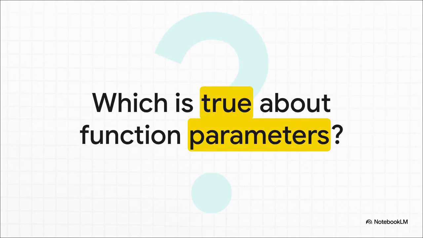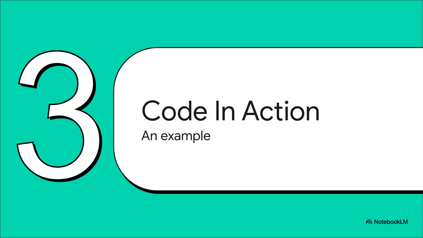Okay, one more quick question for you. What about those function parameters, the info that gets passed into the classroom? Are they A, something you should try to avoid, B, globals, or C, locals? And yep, you got it. The answer is C. Function parameters are definitely local variables. They're a huge part of that private classroom chat.